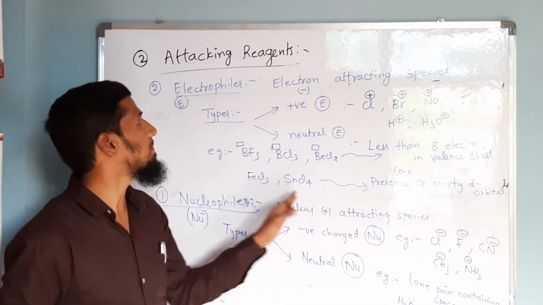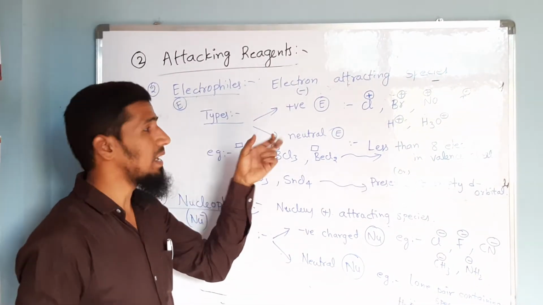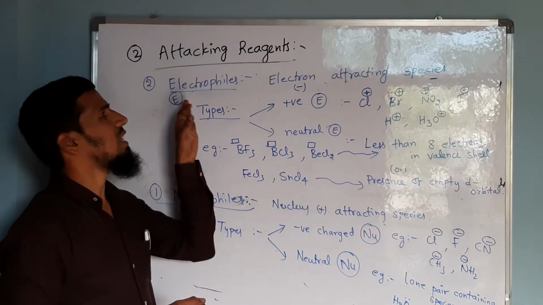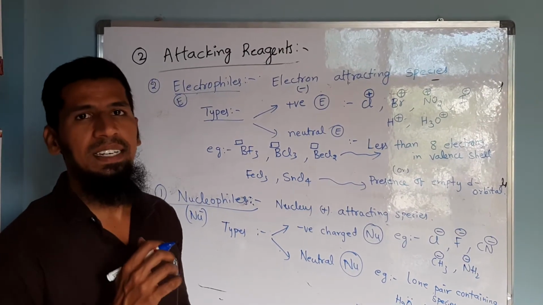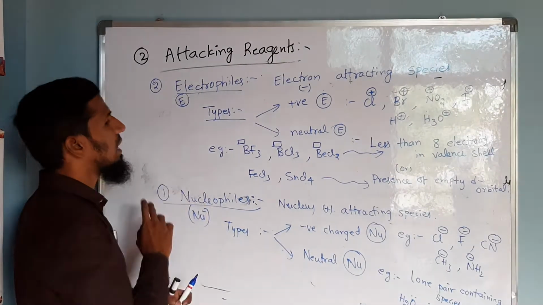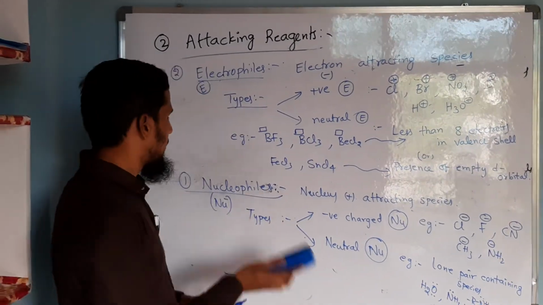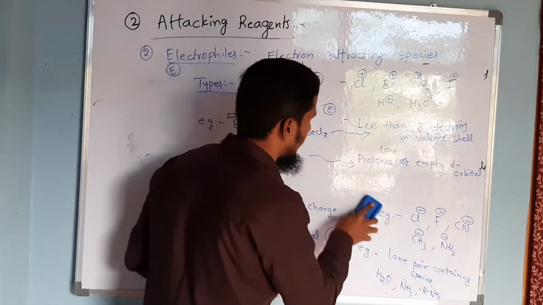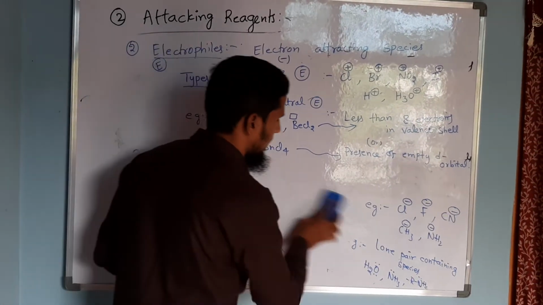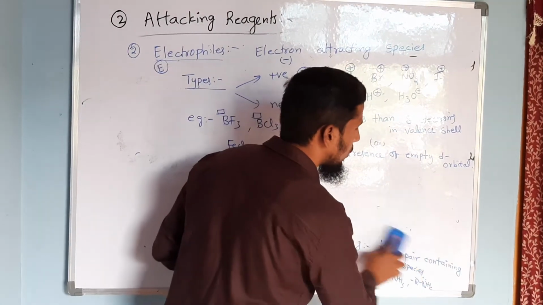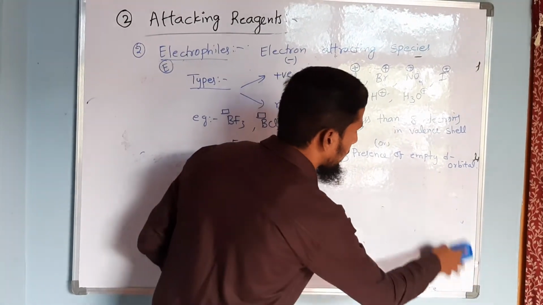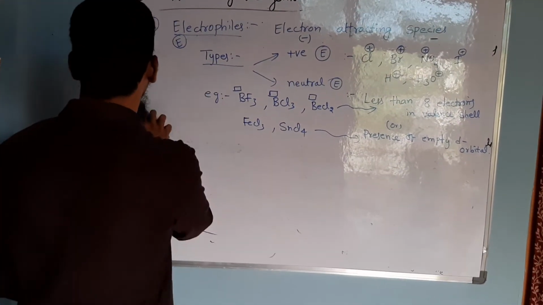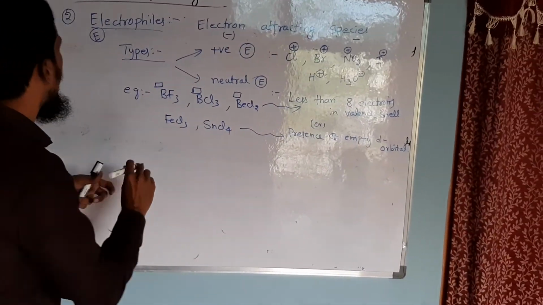So these are the examples for what type of electrophile? Positive electrophile and neutral electrophile. So this is about the second type of attacking reagent. Now let us move on to the last type of attacking reagent, that is nothing but free radicals. I already told you, free radicals are the species with an unpaired electron.